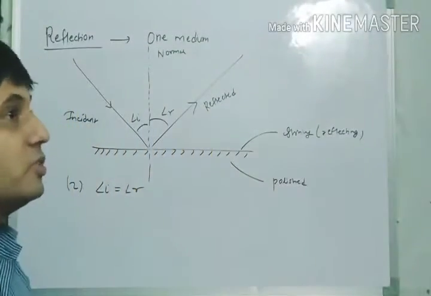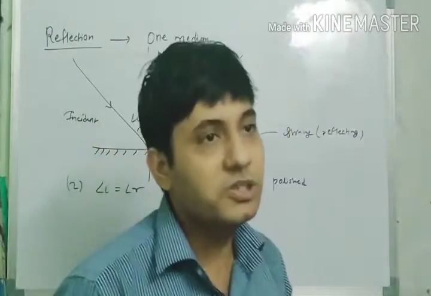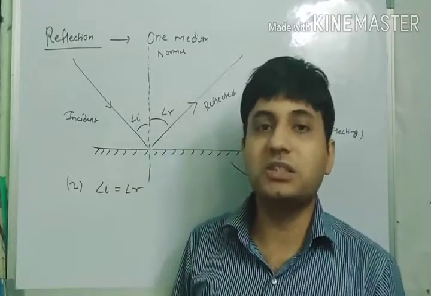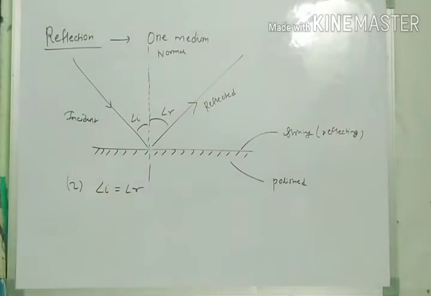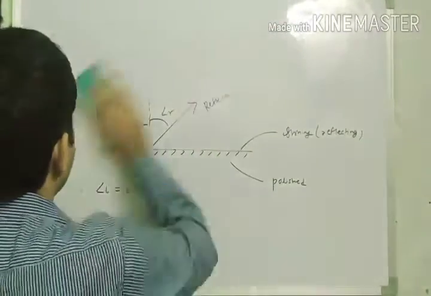We have also seen regular reflection and irregular reflection. Regular reflection occurs only when the surface is plane, and irregular reflection occurs when the surface is rough. So now we are going to start the refraction topic.